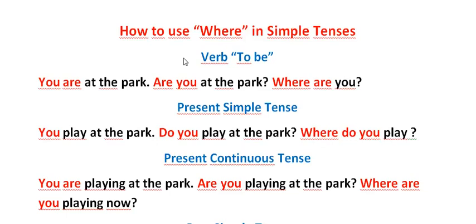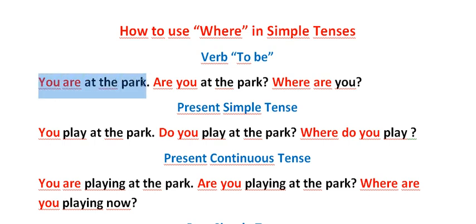Hi guys, in this lesson we're going to learn how to use the question word where in simple tenses. So let's start with the verb to be. As you know, to be is an irregular verb, so when we use it in simple tenses, it changes. Here I'll give you an example.